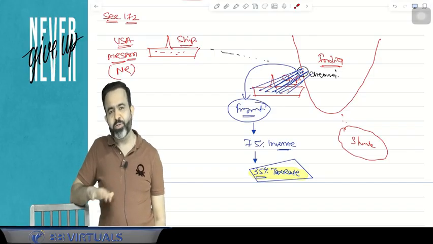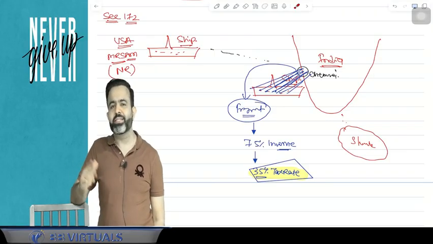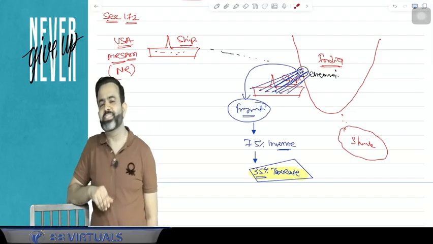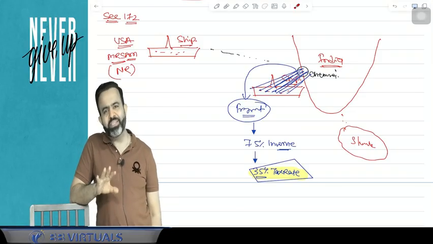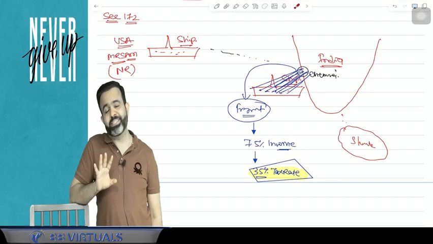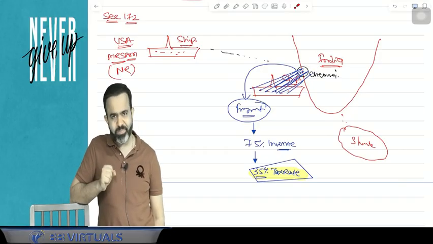So here this is the exception, because normally what happens is you pay the taxes and file the return in the assessment year, but in this particular case you have to pay the taxes in the previous year itself, and you have to file the return in the previous year itself. So this is the exceptional case.